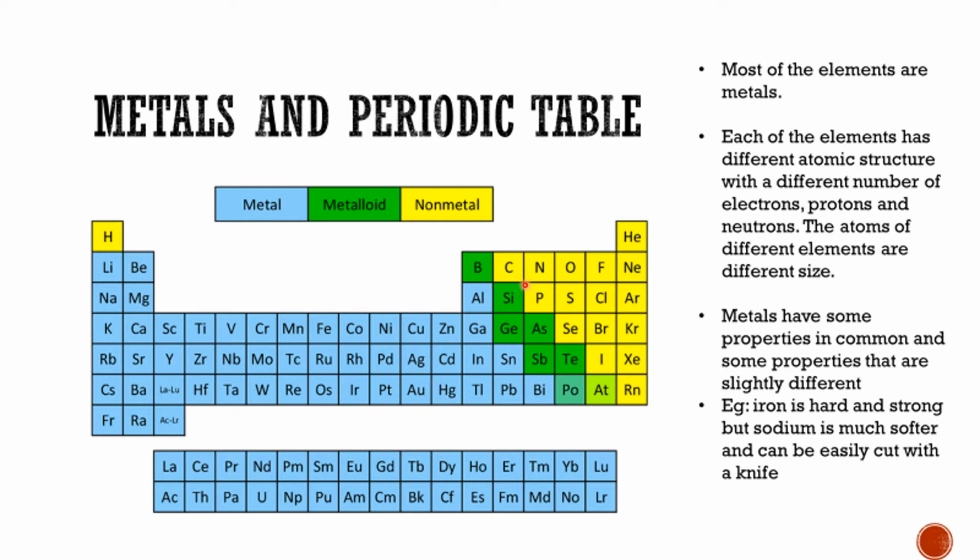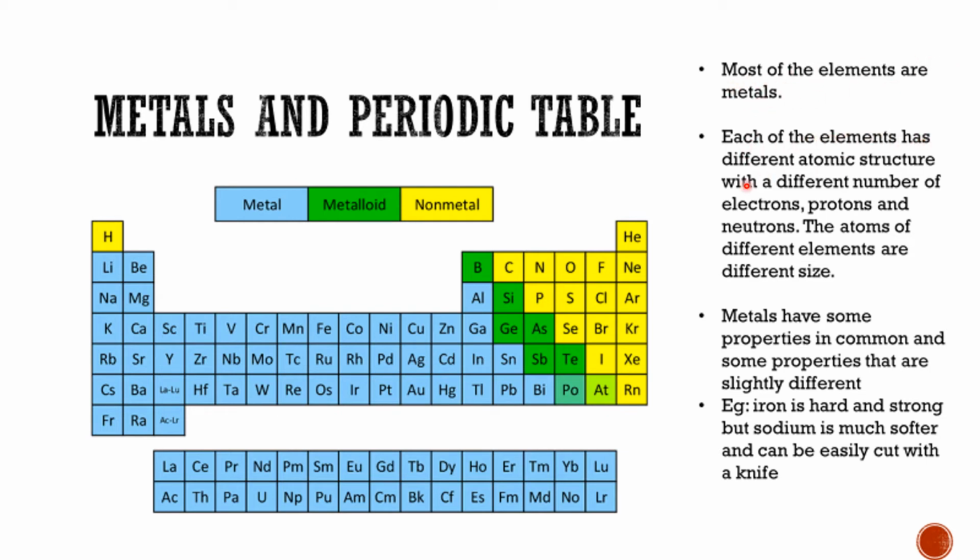For example, look at silicon. Silicon cannot conduct electricity, and it's not really a good conductor of heat, so it is under non-metal. But it is quite hard, so it has the properties of a metal. That's why it is in the metalloid group. The yellow ones are the non-metal elements. Most of the elements are metals.